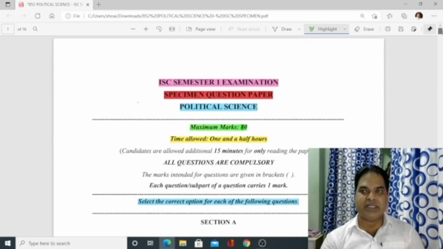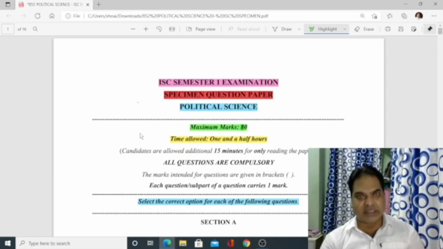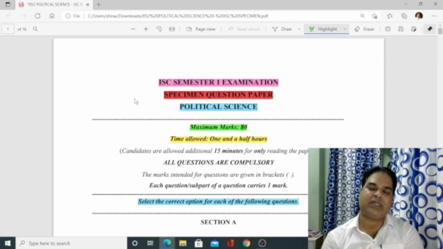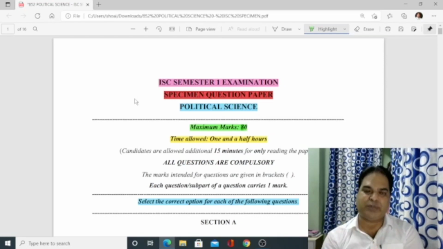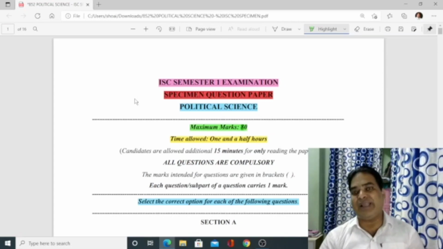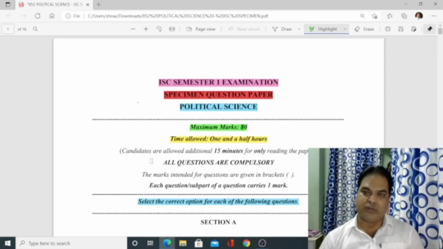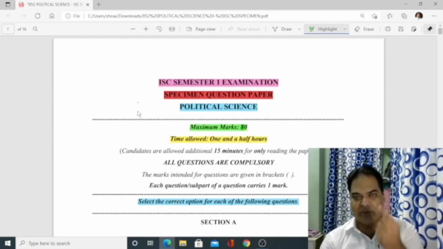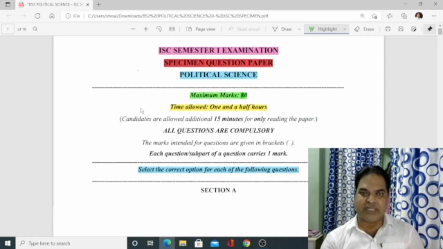My dear students, this is the sample paper of political science. Similar types of questions will be asked in your first semester exam. My advice is that you all must go through the chapters properly. You have understood the chapter, I understand, but still you must read the chapters properly, so that when some type of question is asked, you should not be confused. We cannot risk this exam. We cannot lose even 1 mark. So please go through the chapters properly.